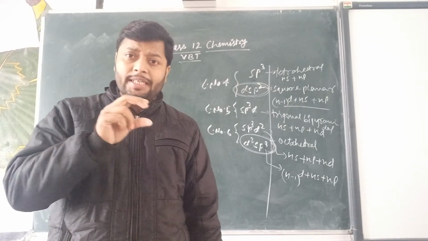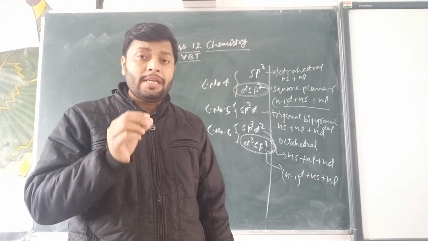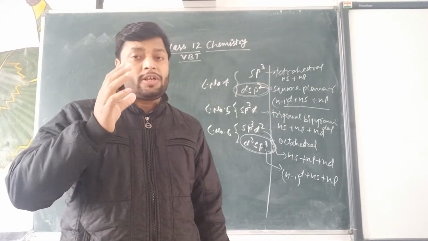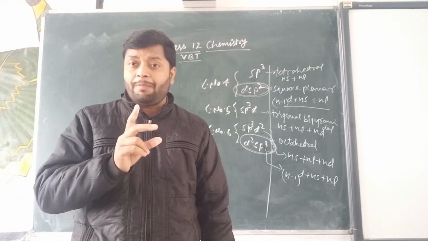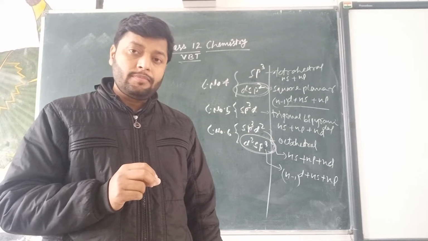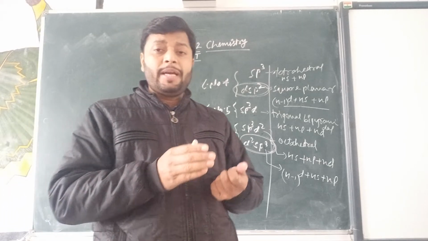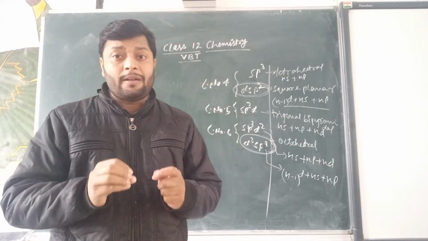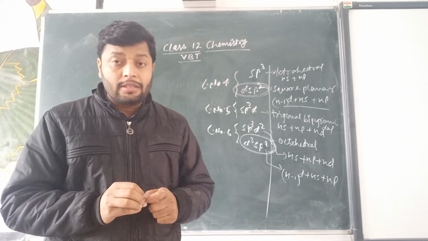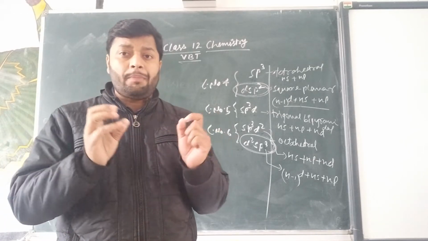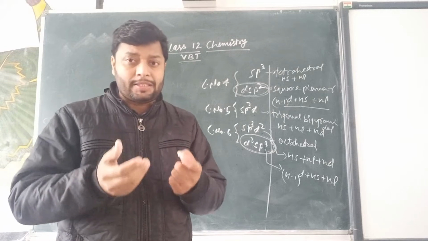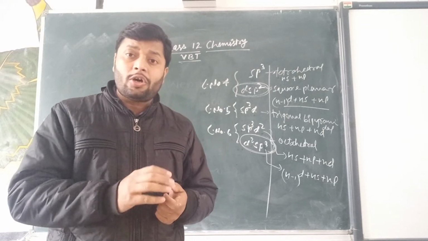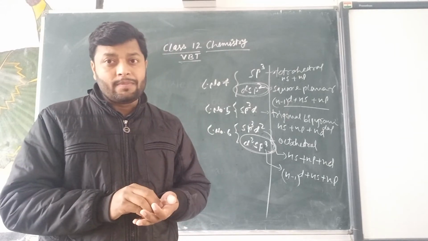The paramagnetic category indicates the presence of unpaired electrons. In the same way, if all electrons are paired during and after complex formation, it is called diamagnetic behavior.